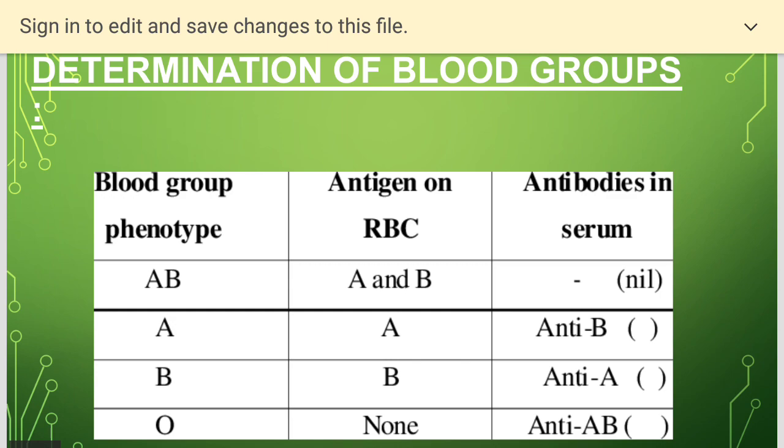For example, if you take antisera A and the blood group is also A, then it will coagulate. Coagulation, which we call agglutination, takes place, then the blood group is A. If the blood group is B and the antisera is also B, then again it agglutinates, clump formation takes place, and the blood group type is B. And if the antisera is AB and the blood group is also AB, again the clumping takes place. So based on the observation we decide the blood group.